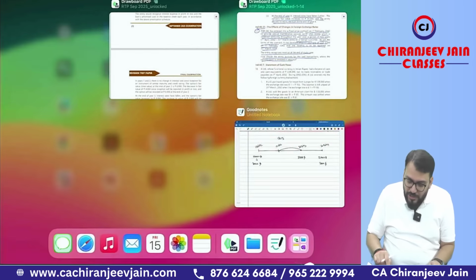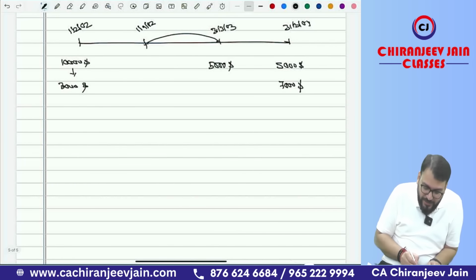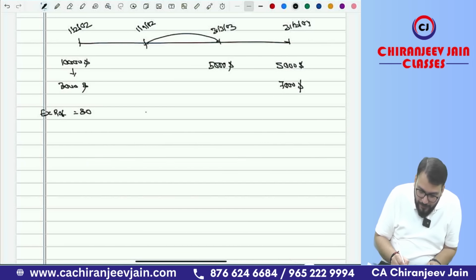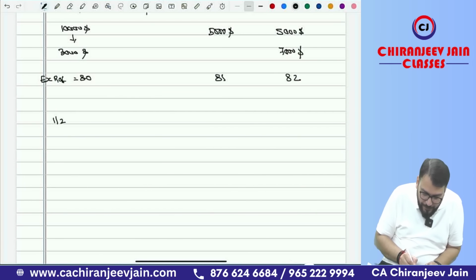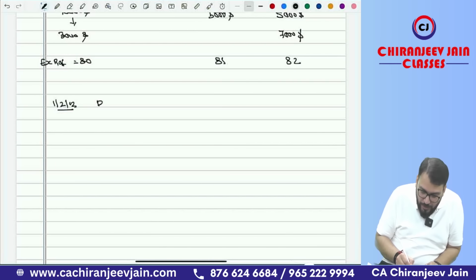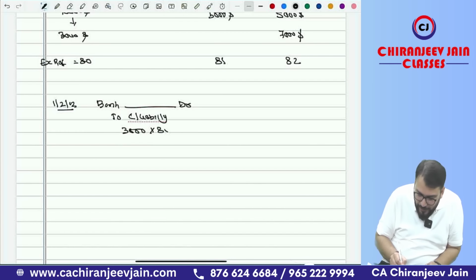Chalo. Now just try to understand. Let me explain with the exchange rate. Suppose the exchange rate is 80 at this point of time, then 81 at this point of time, and 82 at this point of time. So on 1st Feb 2002, we'll pass one journal entry. We have received one advance. Bank account debit to contract liability, and 3,000 into 80 will do.